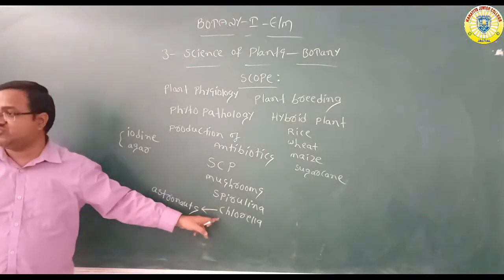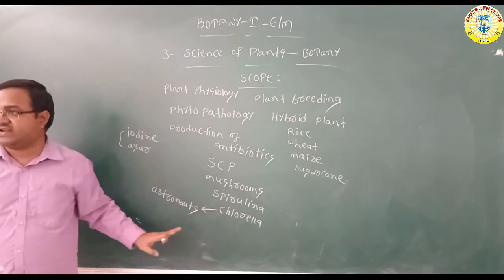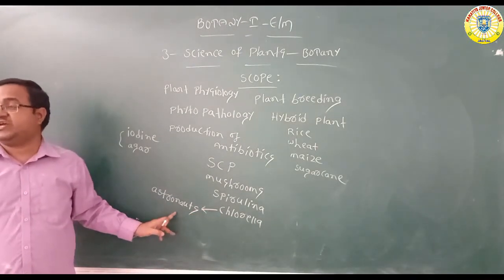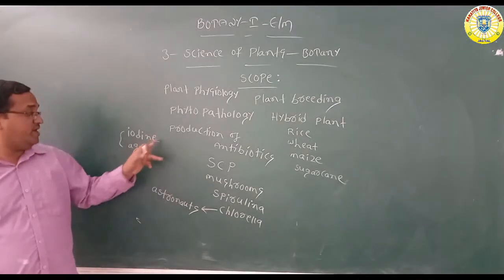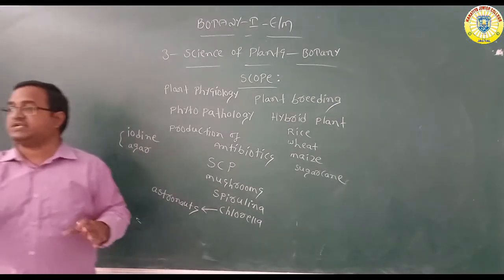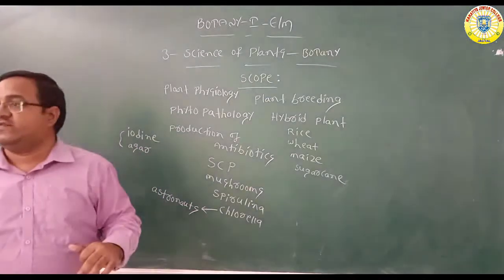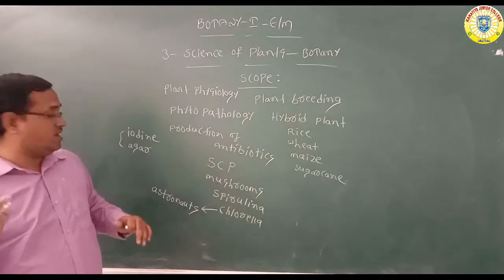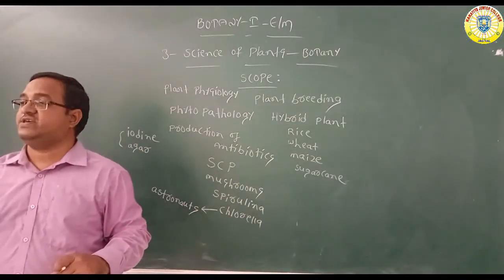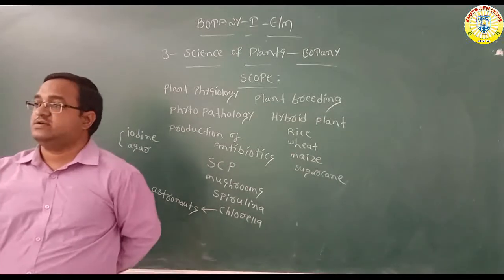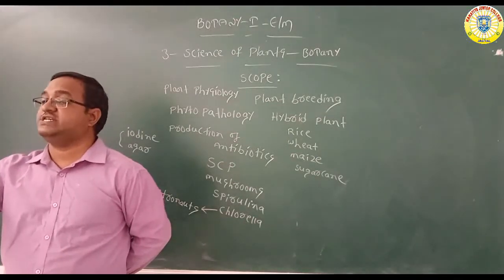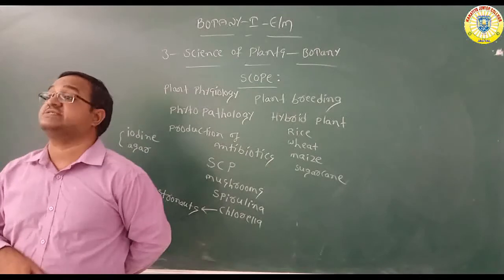Chlorella is also used as food for astronauts during space research programs. Iodine and agar are some extra products produced from different types of algae, and also some plants that can produce hydrocarbons, petroleum products.